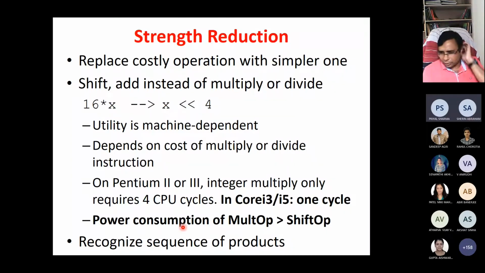Nowadays the multiply operation is also very effective. But power consumption wise, multiplication operations will take more power as compared to shift operations. Still, it is valid. Even in modern processors, shift or multiply, both can be done in one cycle. But power consumption wise, multiplication still takes more power than shift in internal hardware.